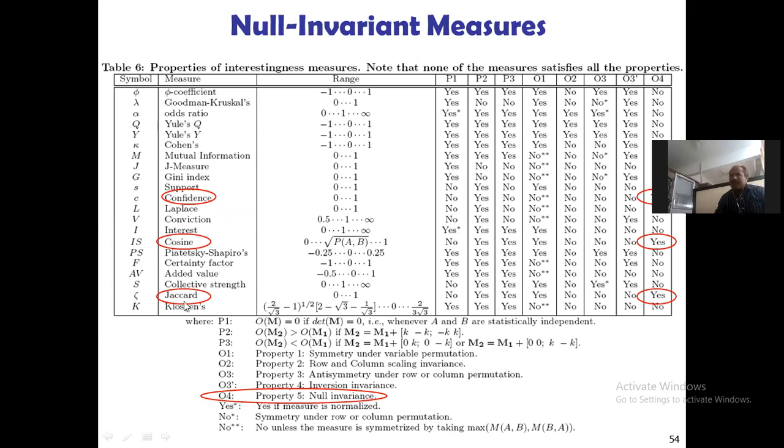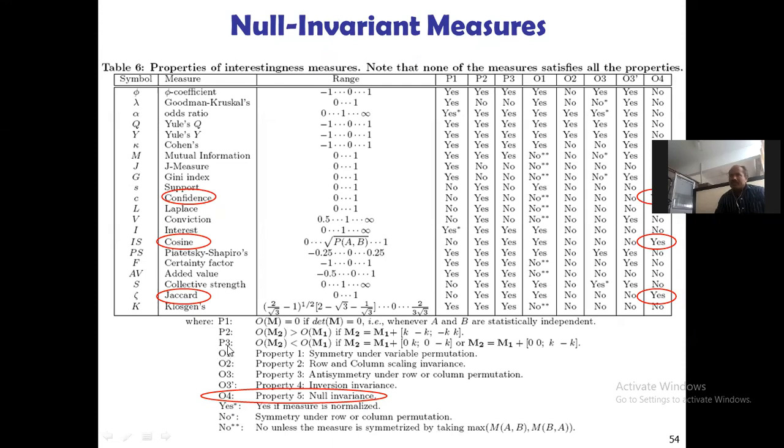And Jaccard, the Jaccard is 0 to 1, and no, yes, yes, yes, no, no, no, yes. Now we'll see what P1, P2, P3, and up to O4 are. Here P1 is O of M is equal to 0 if determinant of M is equal to 0. That is whenever A and B are statistically independent. So whenever A and B values are statistically independent, then we are going to consider P1.